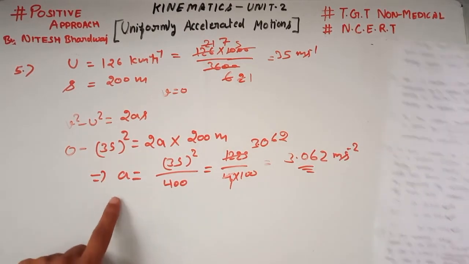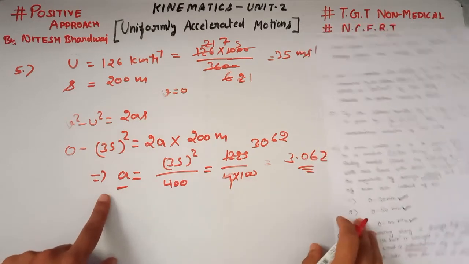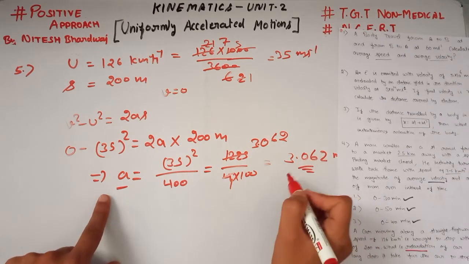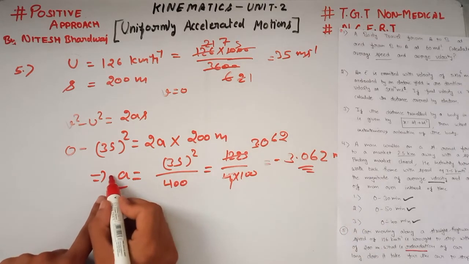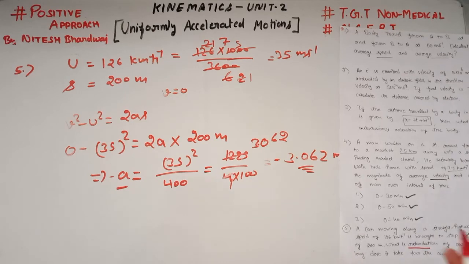Now this is the acceleration, and what we have to ask? We have to ask what is the retardation. This is retardation, that is 3.062 meter per second square. This is our retardation with negative sign. And how long does it take for the car to stop? We have to calculate that time.